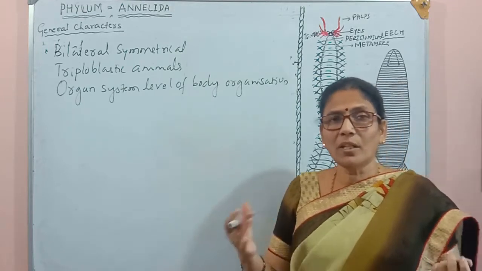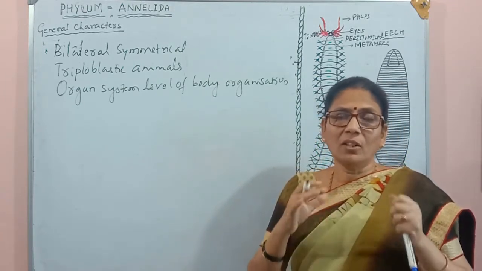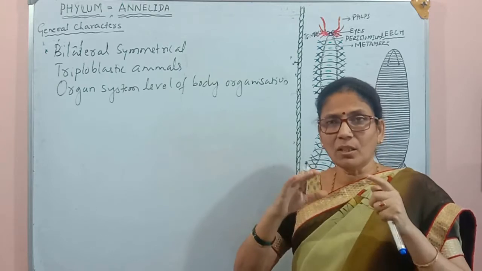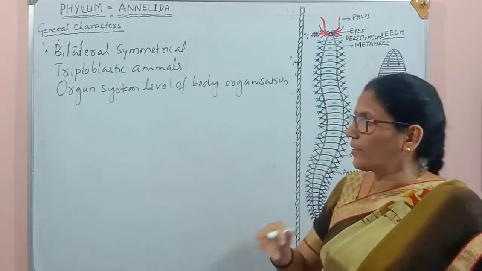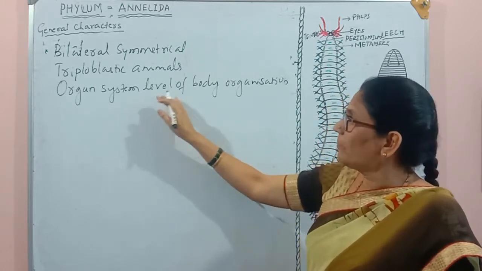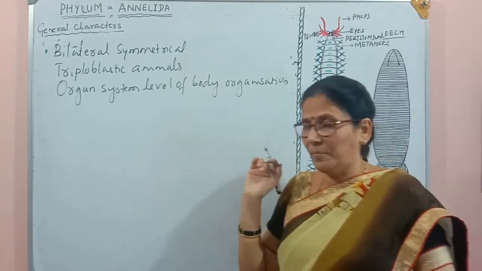Many organs have associated and formed a particular organ system. Hence, they are called organ system level organized animals.